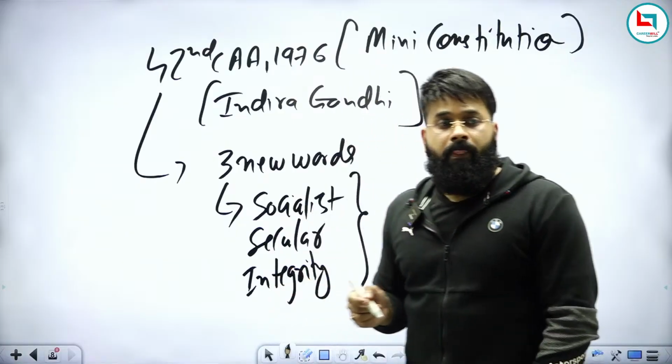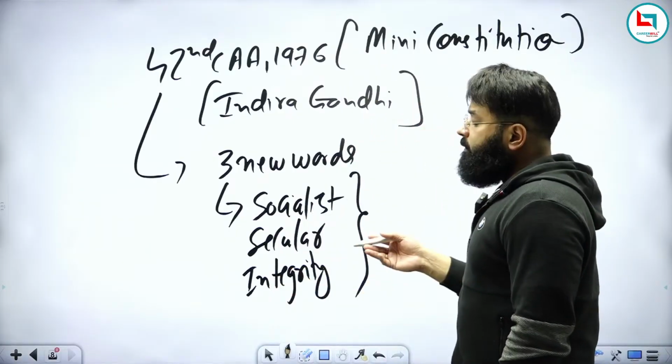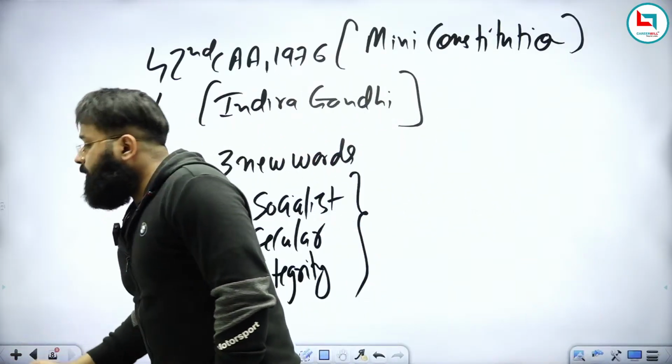So after this, now we should start with the core preamble. We discussed earlier that in this chapter, we are going to discuss two important things. The first is the area related to the preamble: its history, significance, its status, whether it is part of the constitution or not, and whether it can be amended or not. We have discussed this, and now we will discuss the core part of the preamble, what exactly the preamble is about.